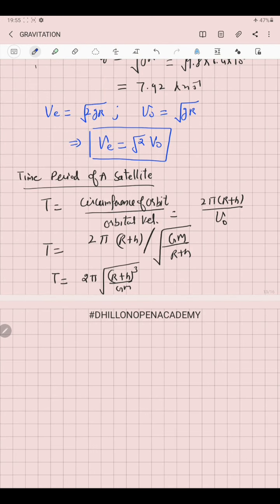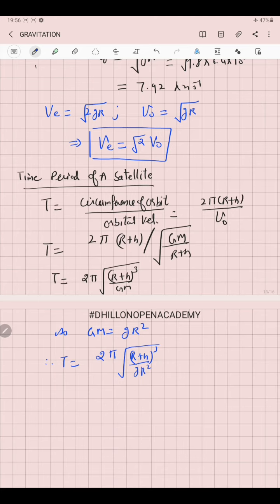We can write it in terms of acceleration due to gravity. As we already know, GM is equal to gR squared. Therefore T is equal to 2π square root of (R plus h) cubed over gR squared.